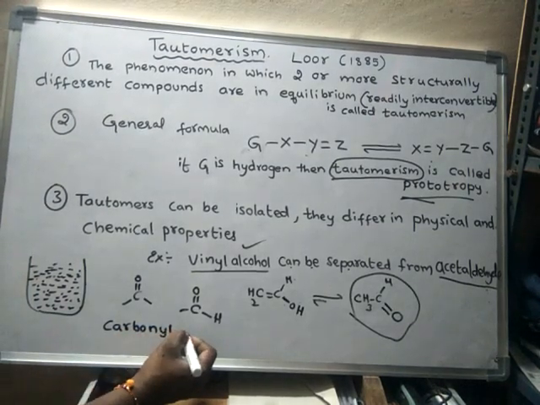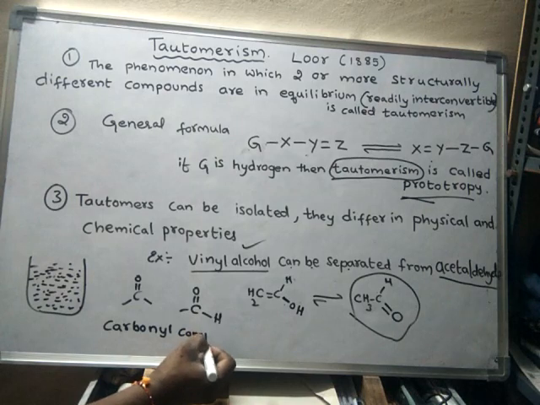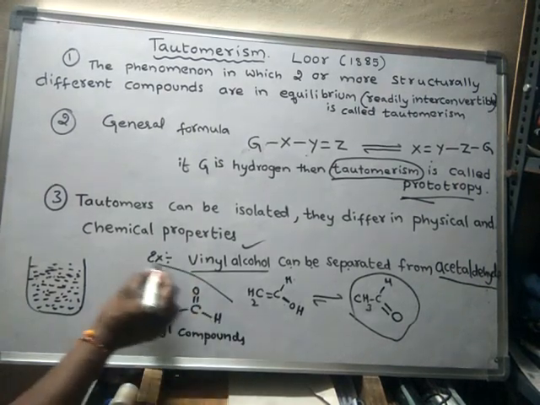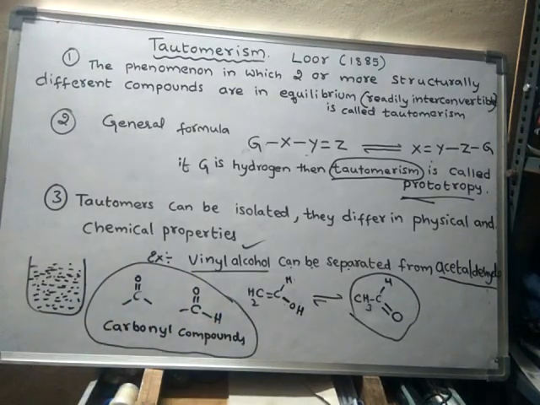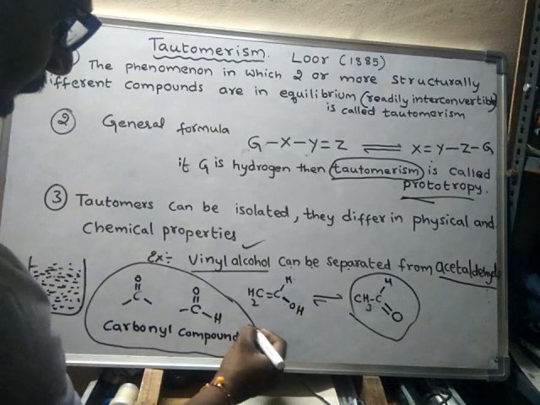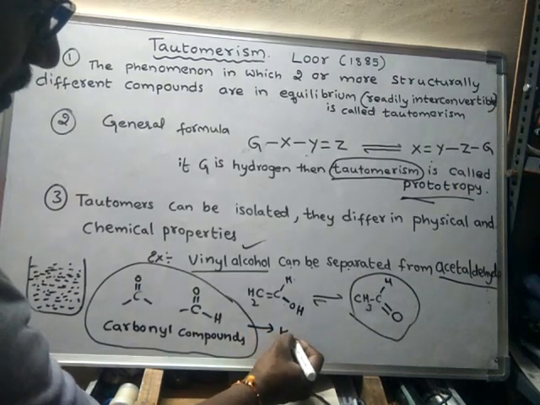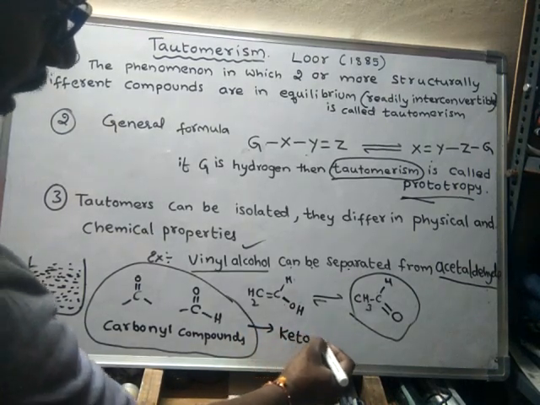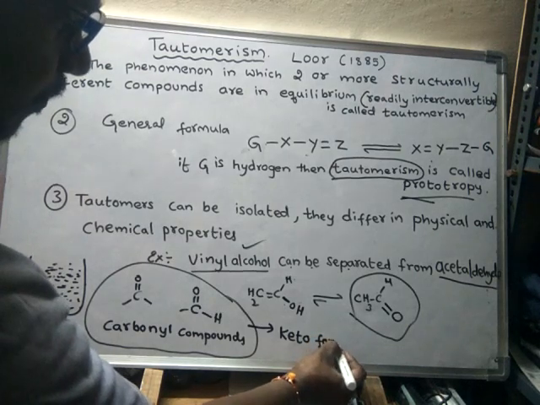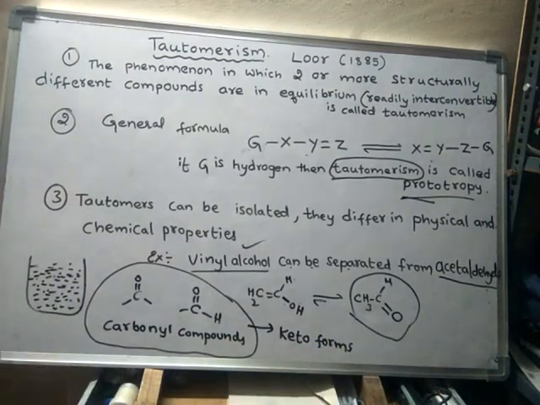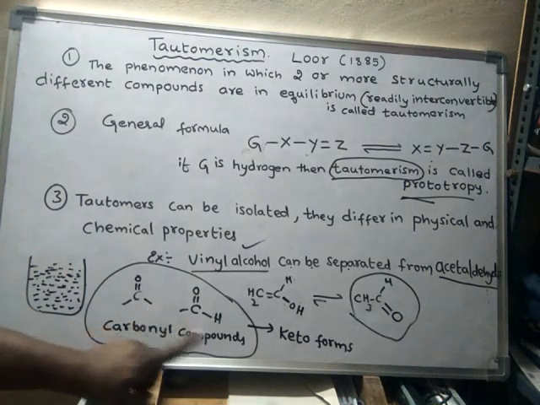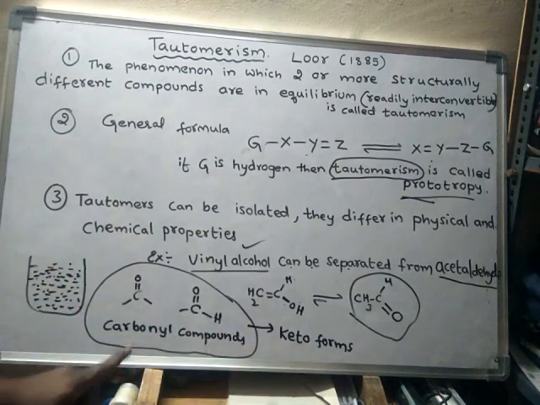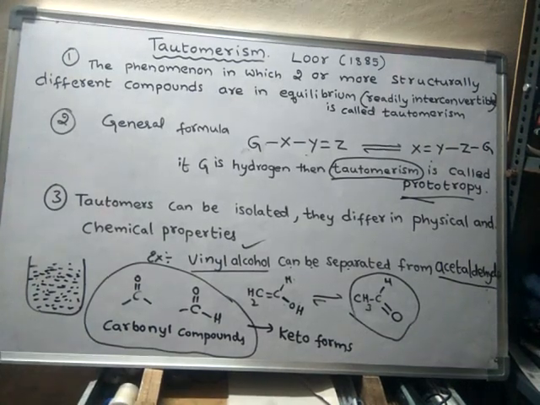What are carbonyl compounds? Carbonyl compounds are nothing but aldehydes and ketones. Okay, they are carbonyl compounds. They are generally called keto forms. So what are the keto forms? Aldehydes and ketones are said to be keto forms. They are called carbonyl compounds.